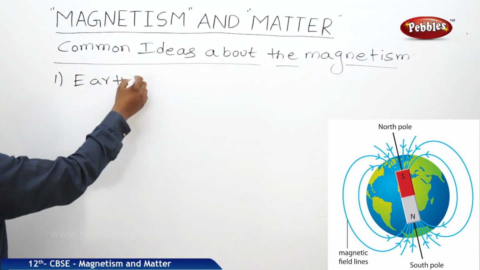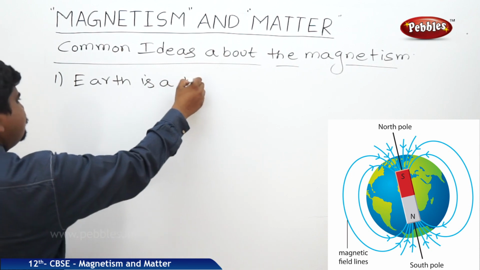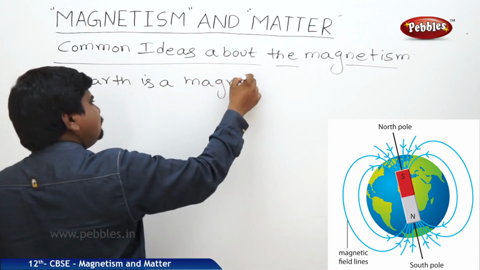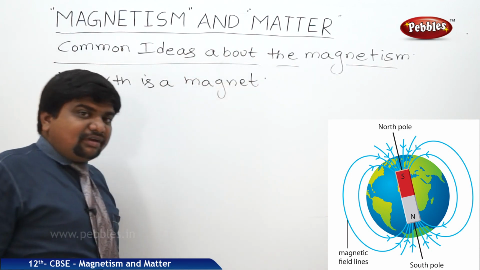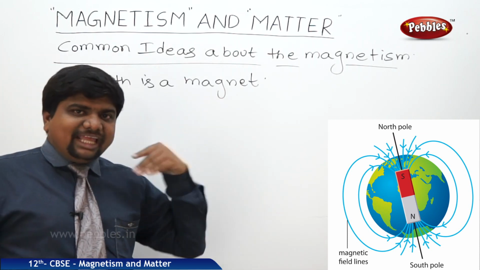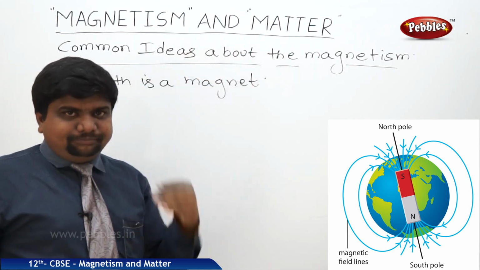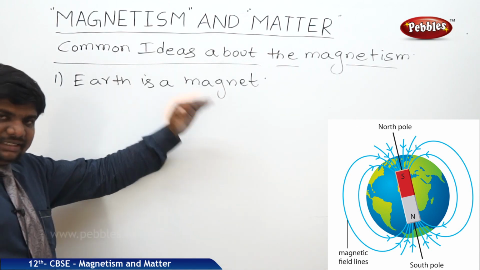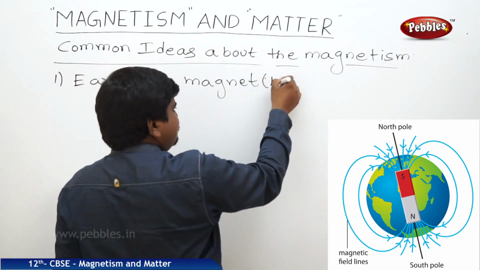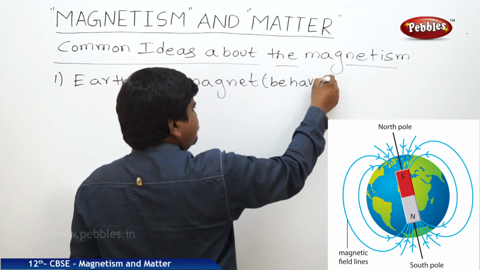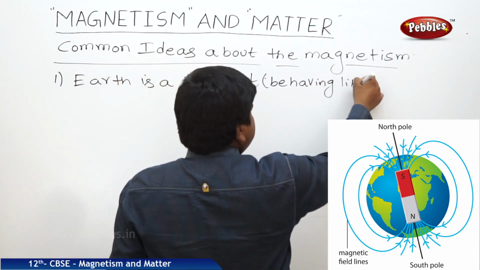It is not a supposition, it's true. The magnetism of Earth is due to the dynamo effect. We will discuss this further. So Earth is a magnet and behaves like a magnet.